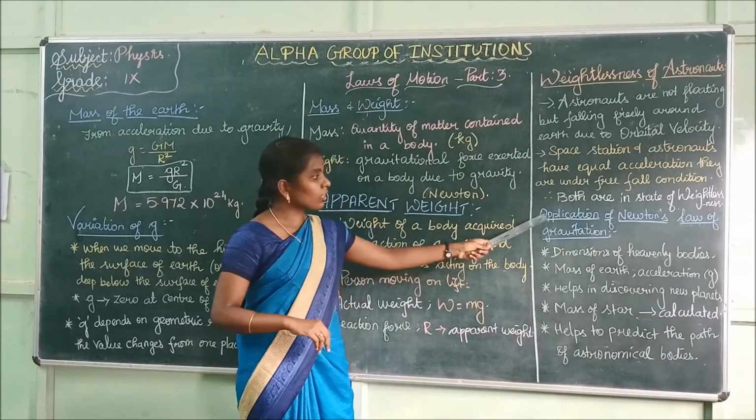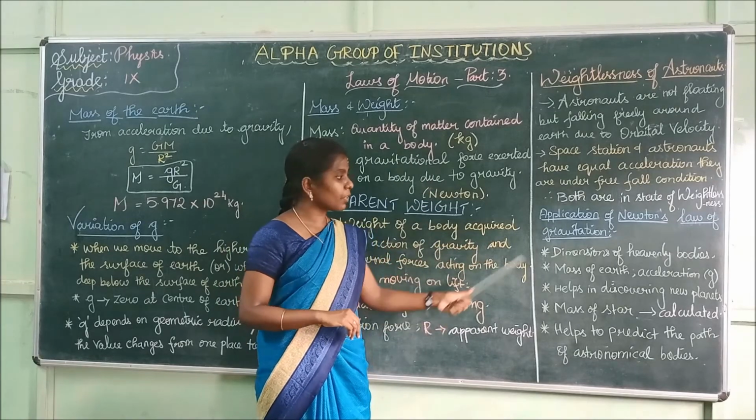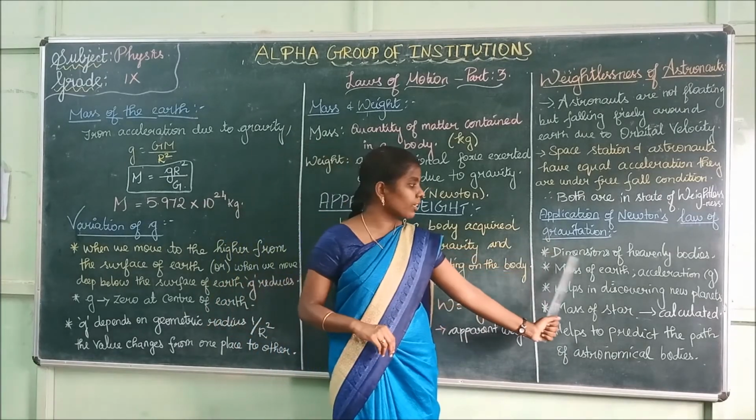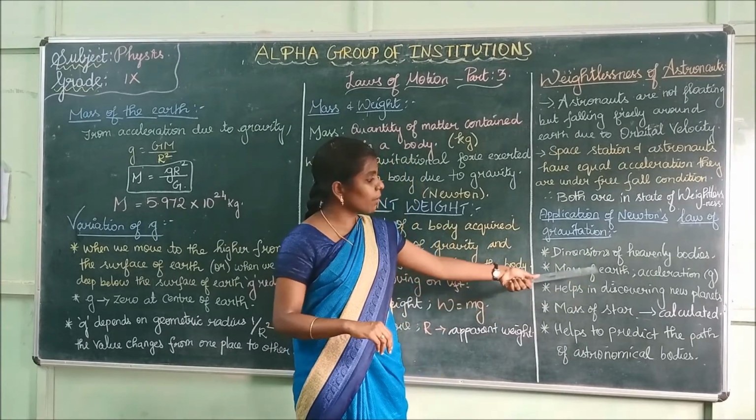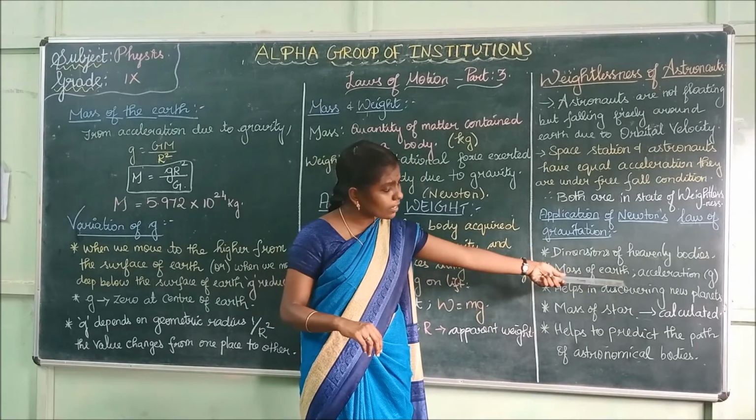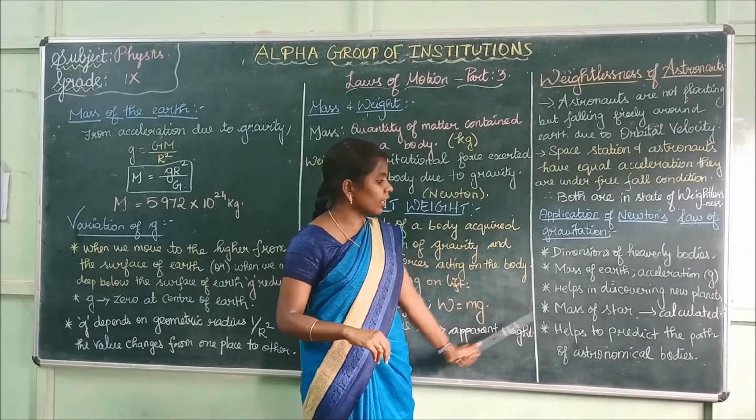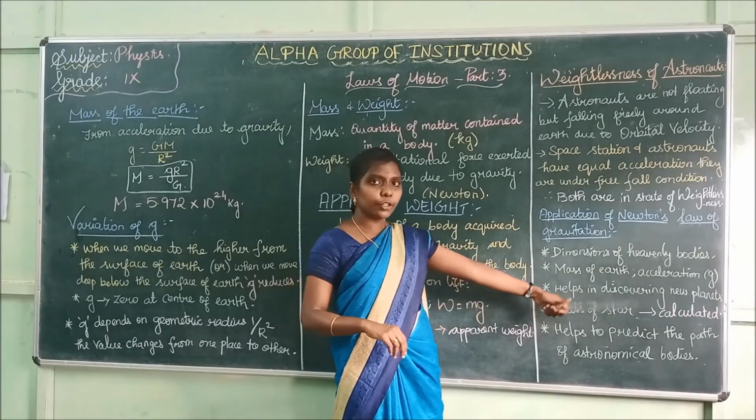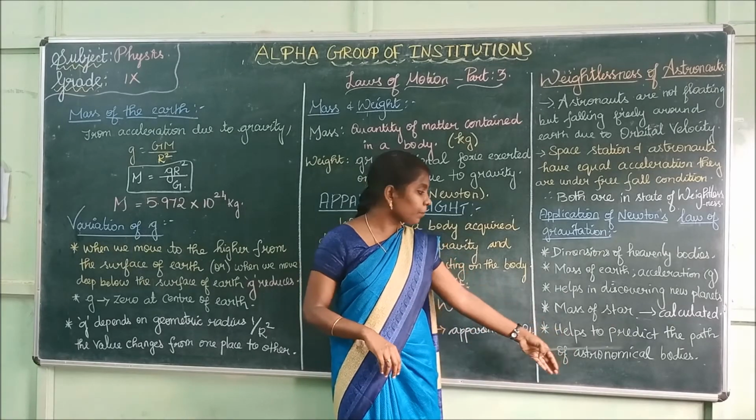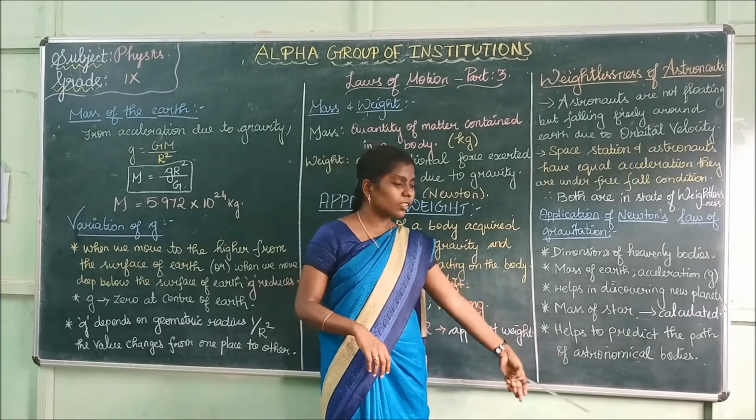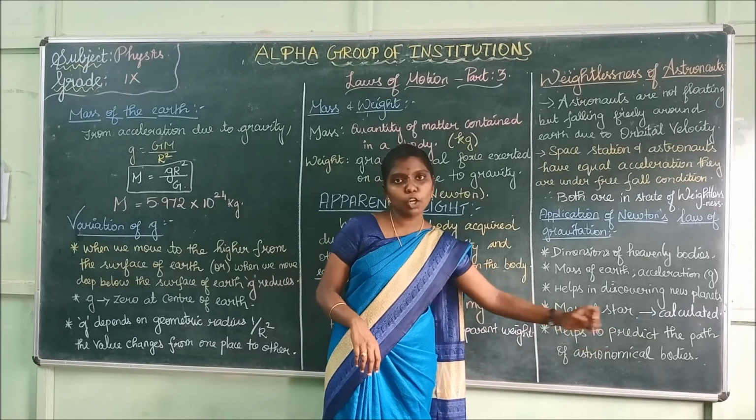What are all the applications of Newton's law of gravitation? It helps in finding the dimensions of heavenly bodies. It helps to calculate the mass of the Earth and the acceleration due to gravity. It helps in discovering new planets. It helps to calculate the mass of a star, and it helps to predict the path of astronomical bodies.